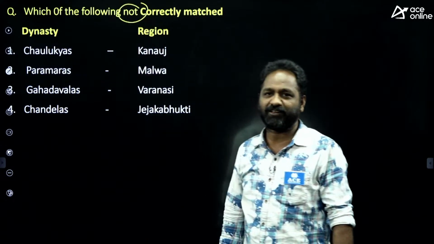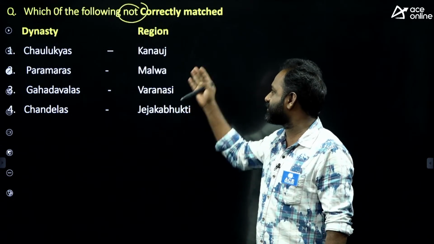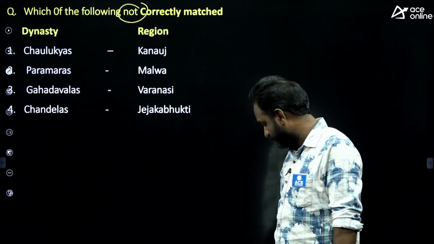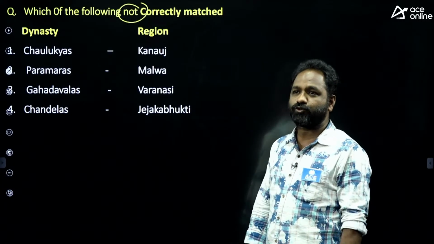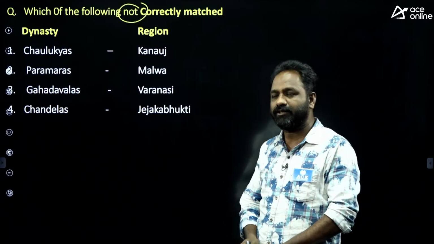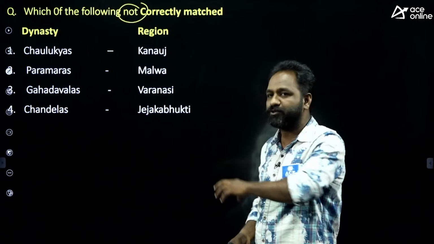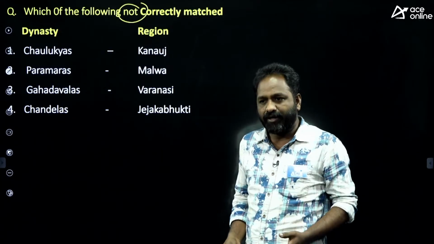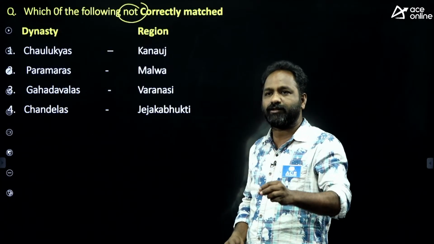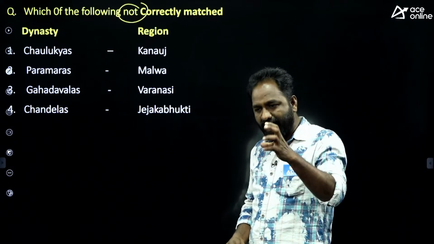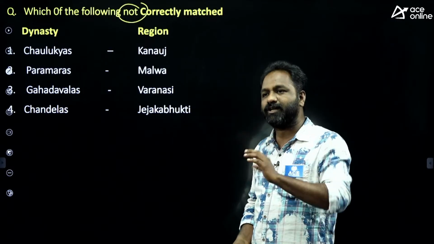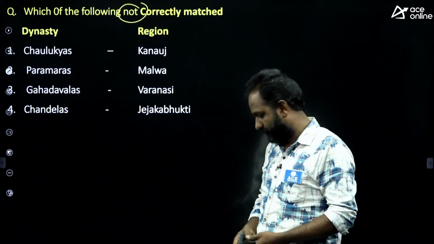Left side dynasties, right side region. So why did I frame this question, my dear students? Because I want to tell you that history means not only Mughals and Delhi Sultans, even some Rajput kingdoms are also there. At least you should have an idea what the kingdom is, where it was located, and who the kings were. Having an idea is very, very important, because sometimes in the question you can eliminate options.